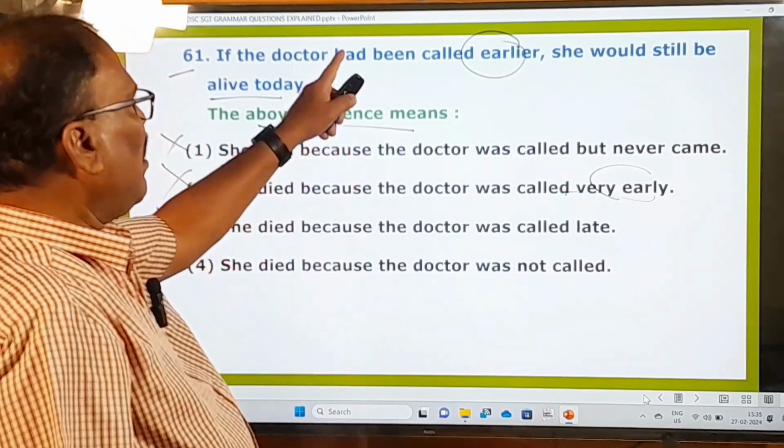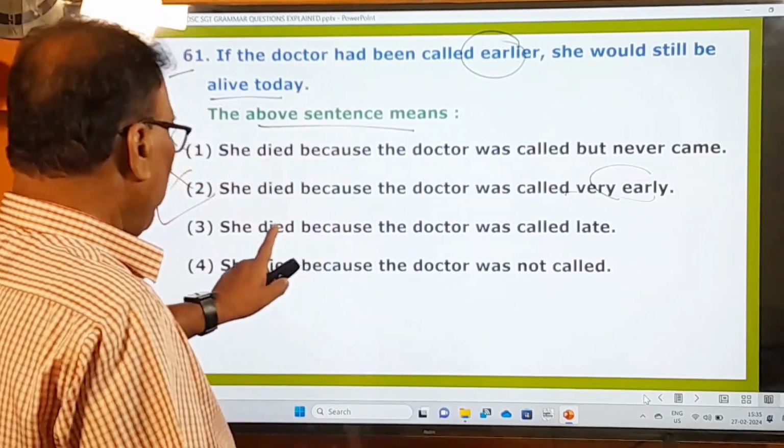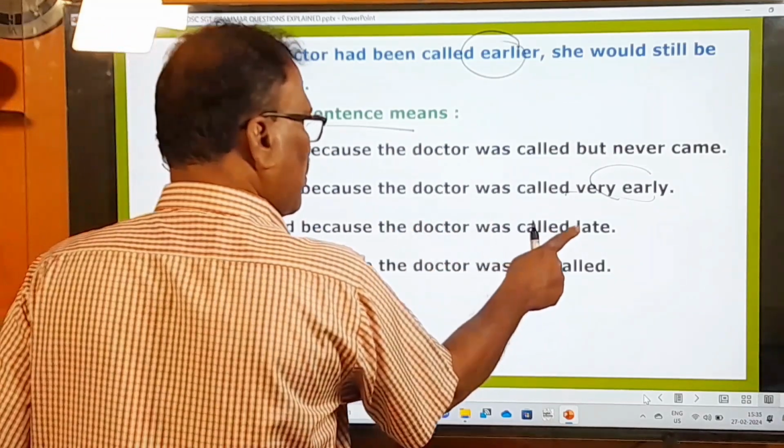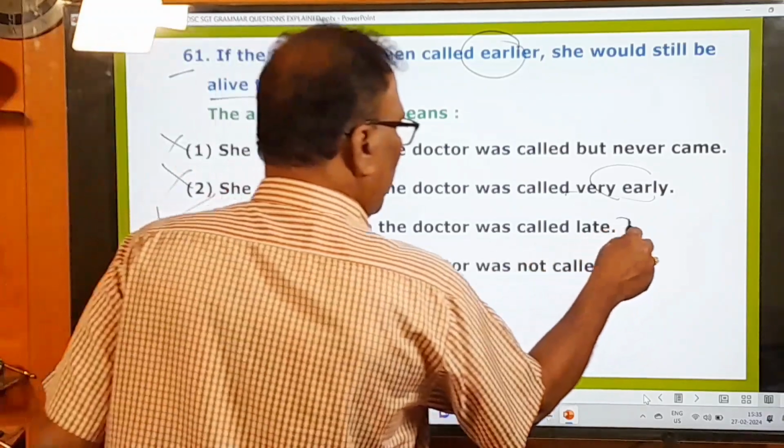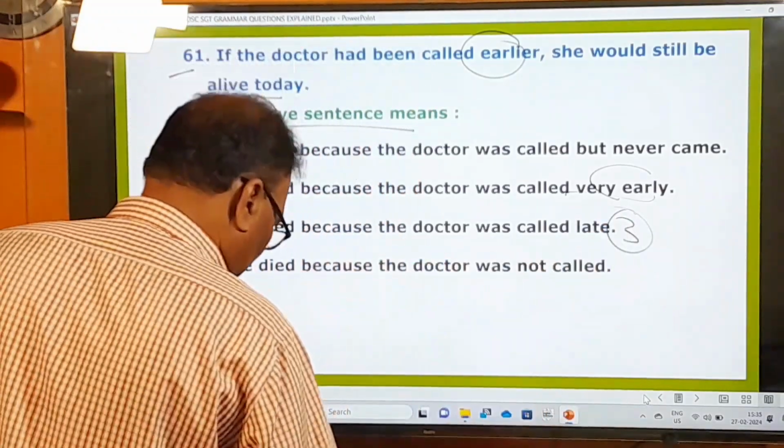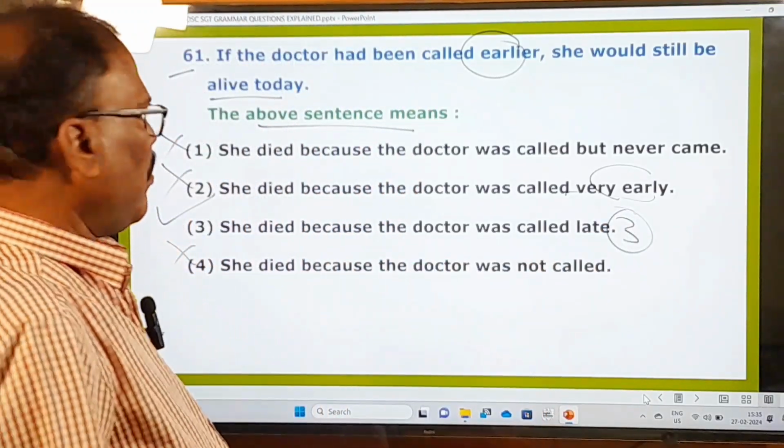That's the underlying meaning. So your meaning is she died because the doctor was called late. The third one is the right one. She died because the doctor was not called. No. So the third one is going to be your answer, right? And now let's move on to the next question.